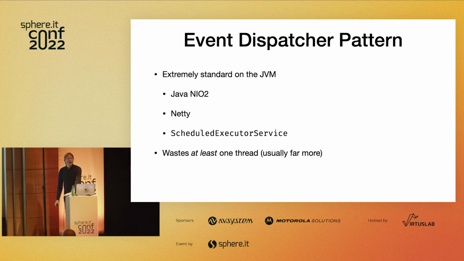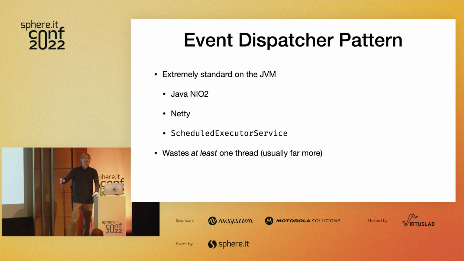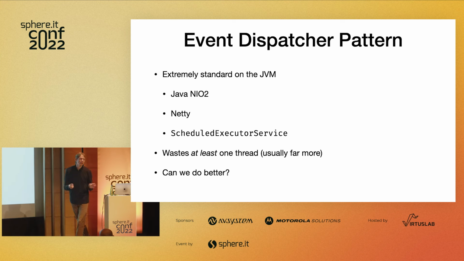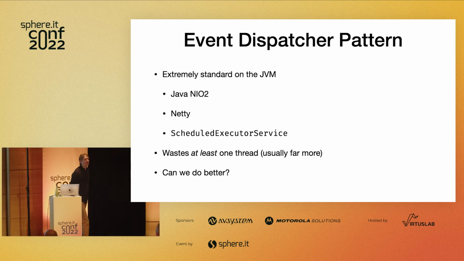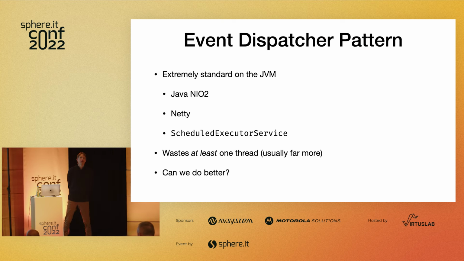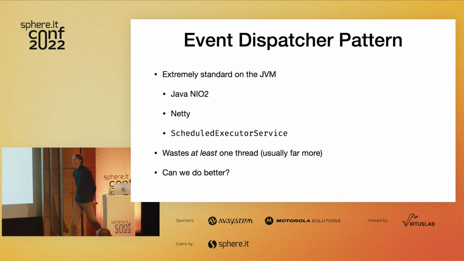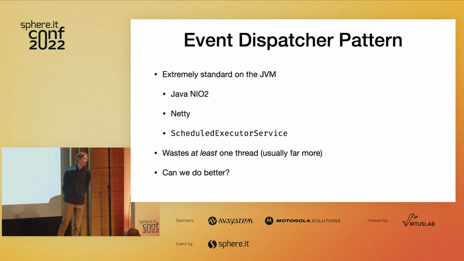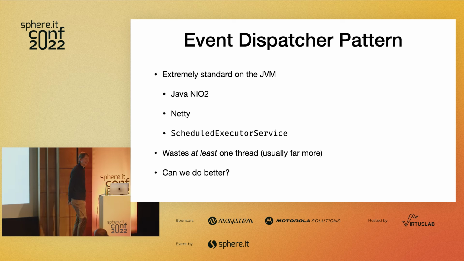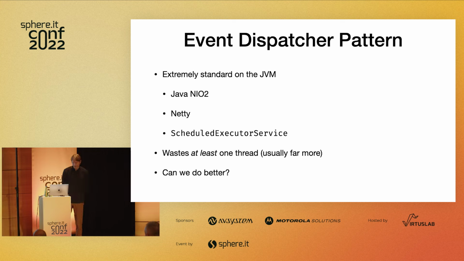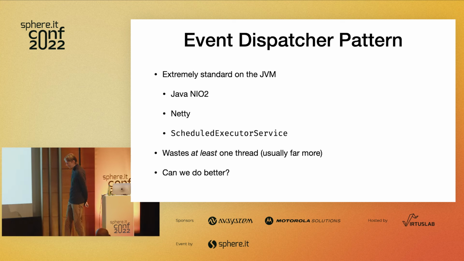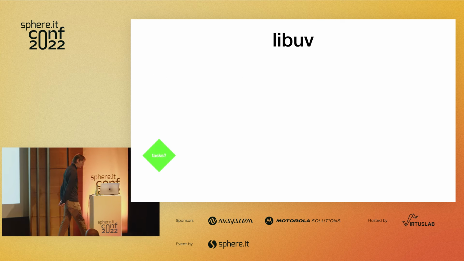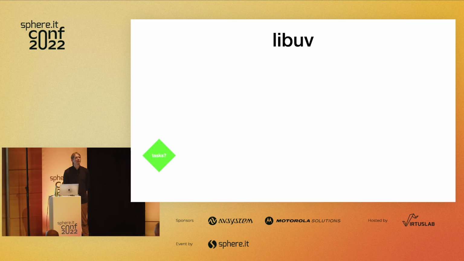The problem is it wastes a thread. At least one thread, usually more than that, because for some reason people configure Netty with like 16 threads on an 8-core machine or something like that, right? And the question is, can we do better? Because remember, threads are really, really expensive. And the more of them we have, contending for resources, bumping things off of CPUs, triggering work stealing, triggering preemption, the more of that's going on, the worse it gets, right? So can we do better than the current state of the art on the JVM? And unlike every single other problem in computer science, the answer to that question can be found in JavaScript.